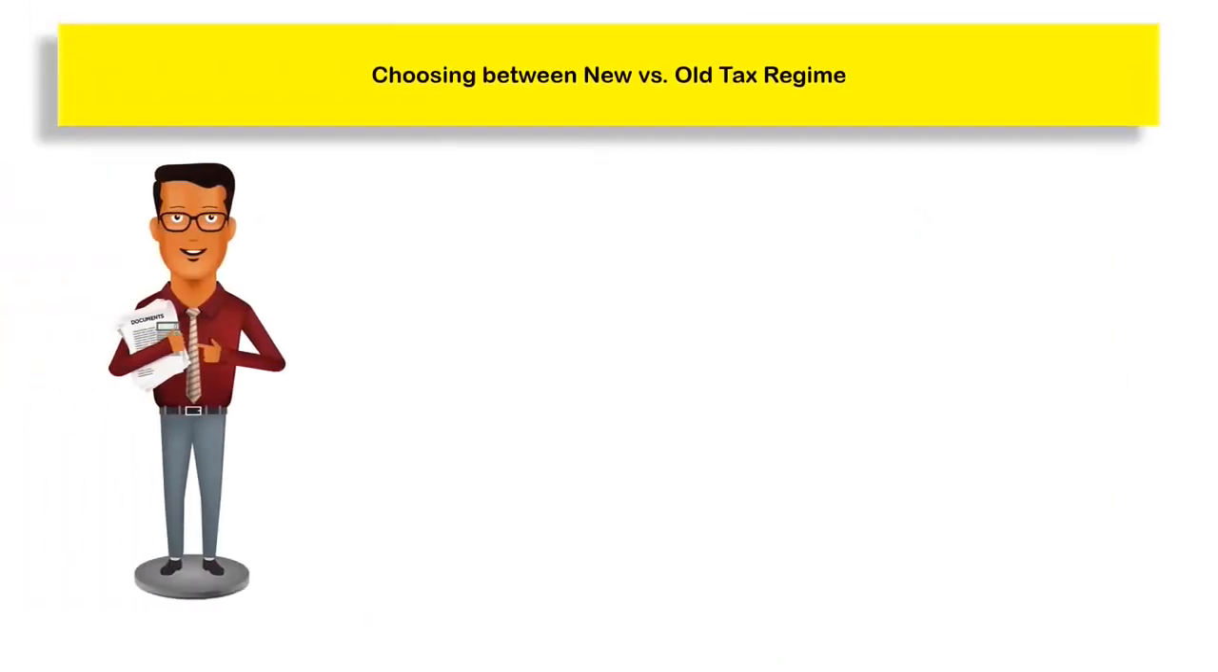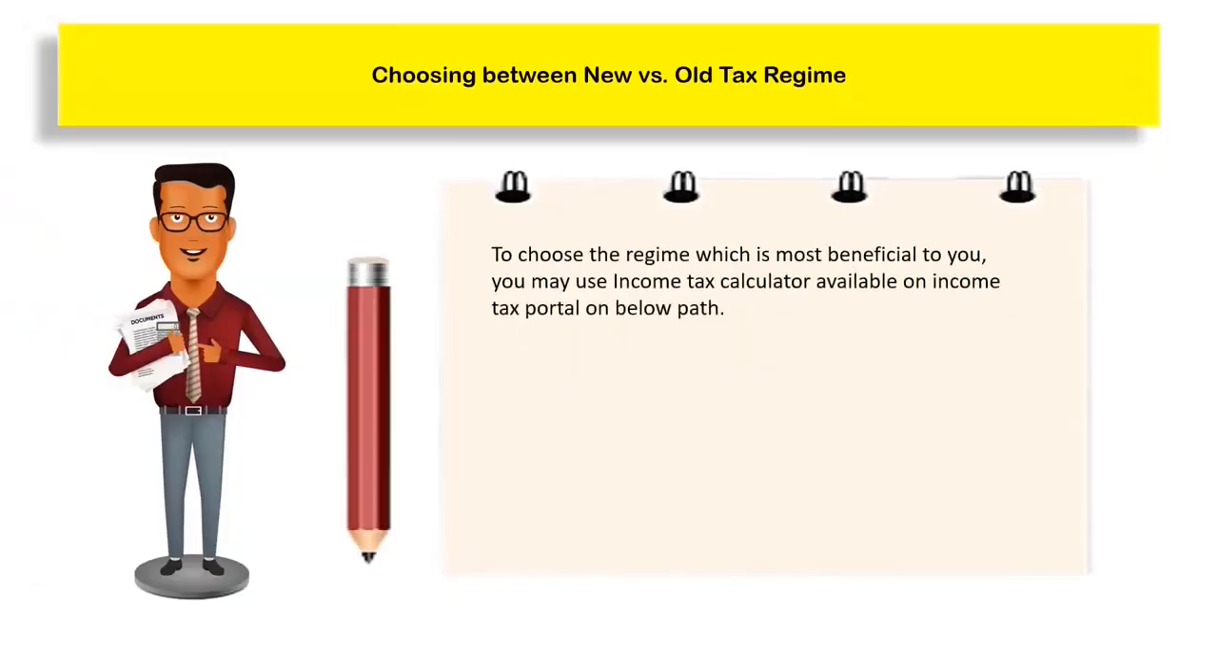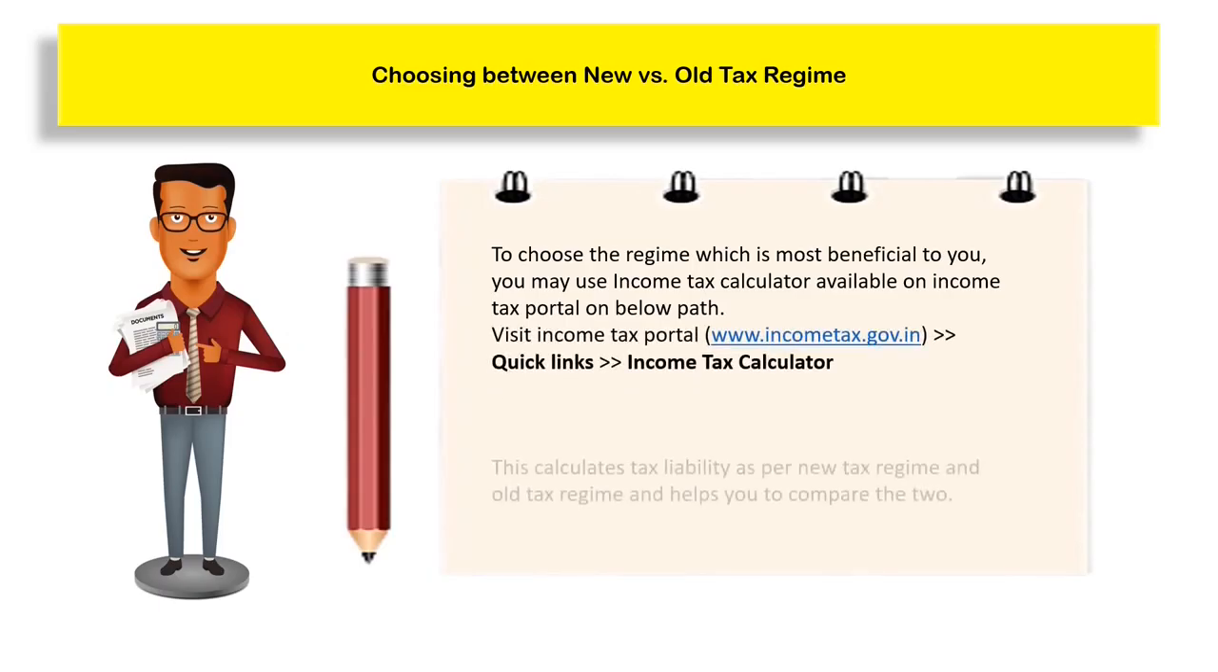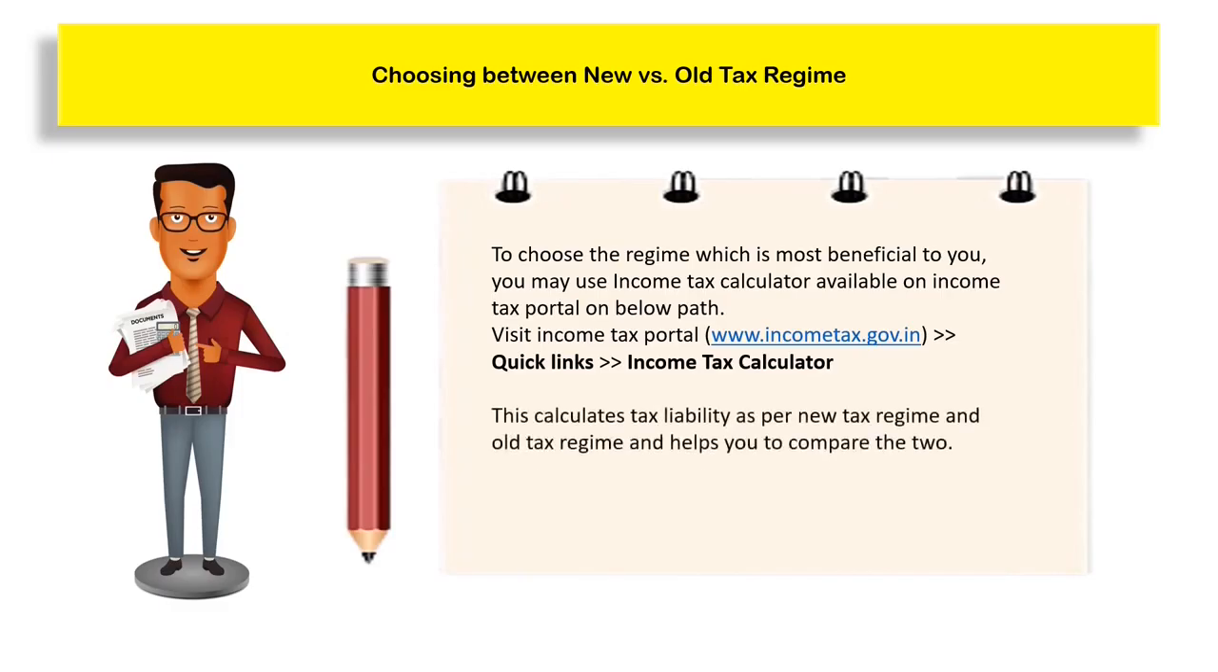For choosing the tax regime which is most beneficial to you, you may use the income tax calculator, which is available on the income tax portal in the quick links section. This will help you in calculating tax liability as per the new tax regime and old tax regime and to compare the two. Choosing between the new tax regime and old tax regime is very easy.